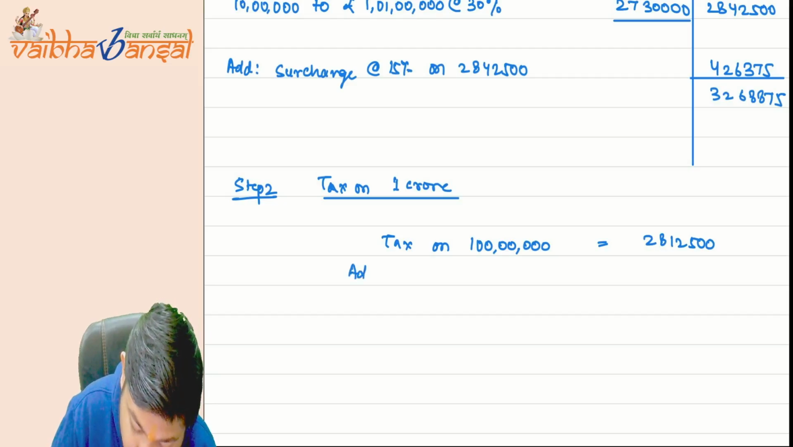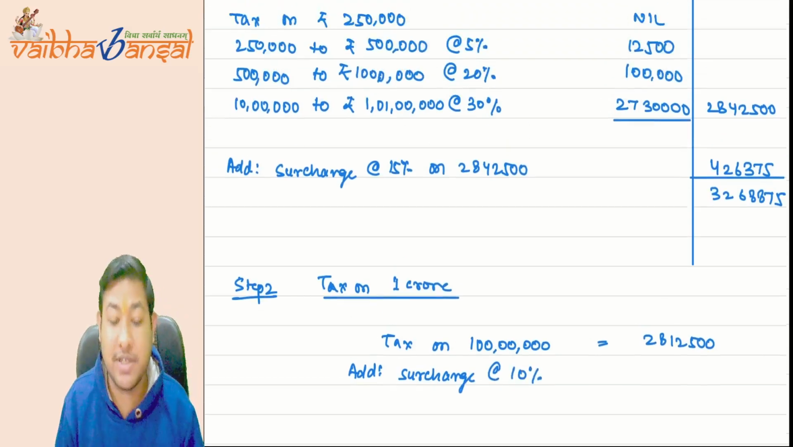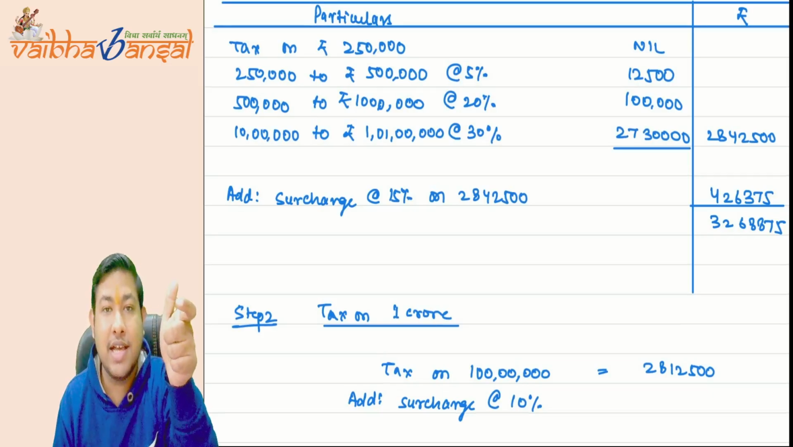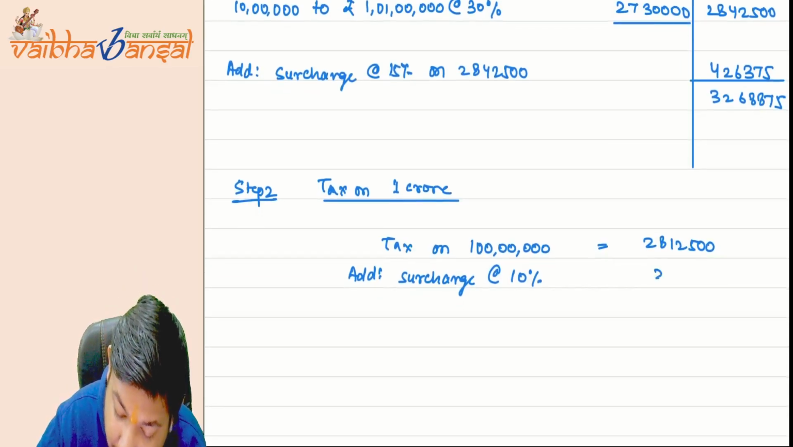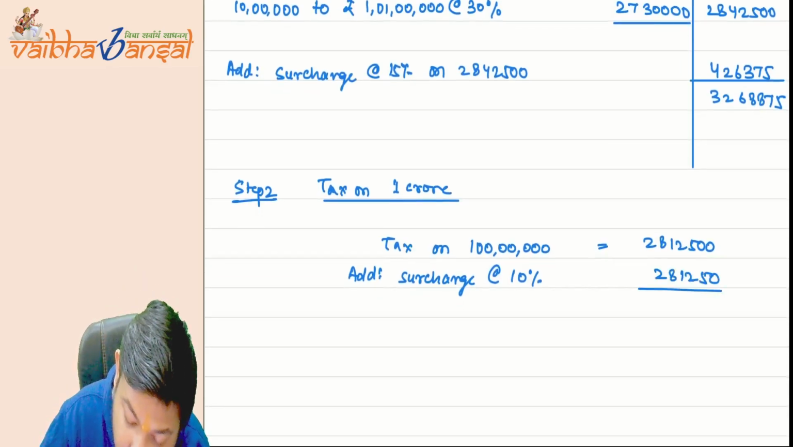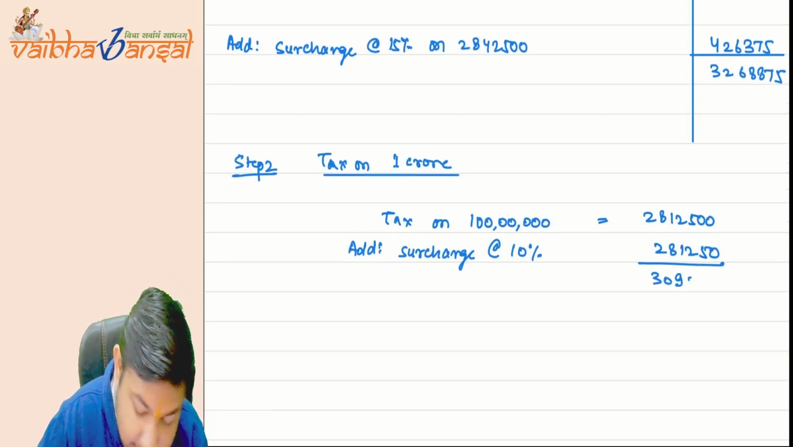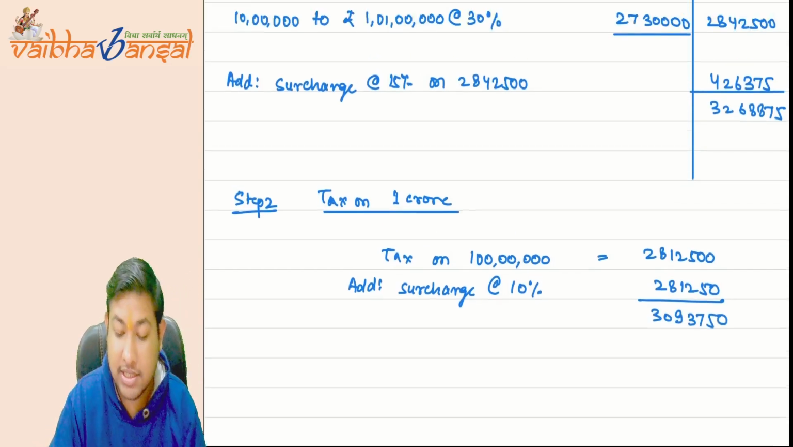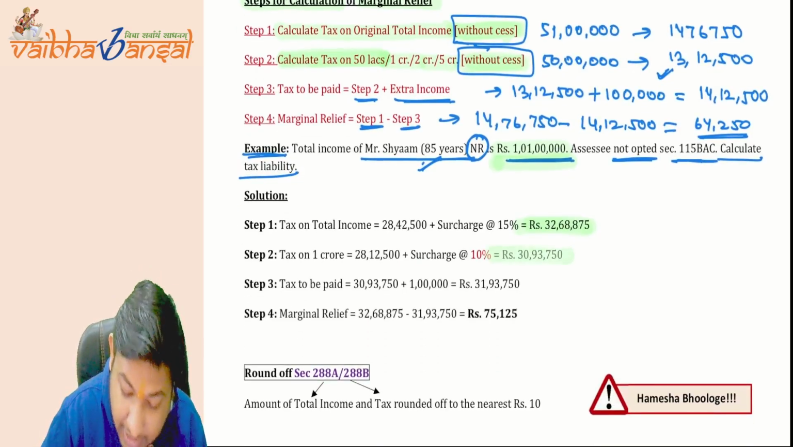Here as well you have to add surcharge, but here the surcharge rate will only be 10%, because up to 1 CR you will come to the slab of 10%. So what will be the 10%? 281250. So add 10% to it, it will come to 3093,750. This is the second step. See, 3093,750. I hope it is clear.